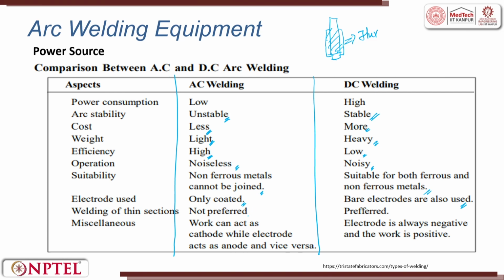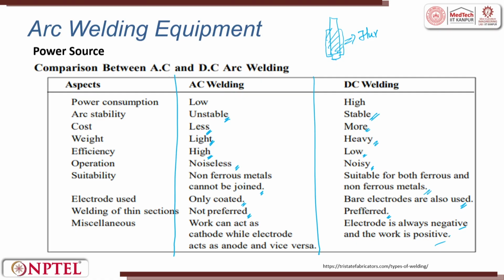Welding of thin sections is not preferred in AC, but here it is preferred, as you play with the current. Miscellaneous: the work can act as a cathode while the electrode acts as an anode, and vice versa. In AC it is possible, but in DC the electrode is always negative and the work is always positive, since there is no transition, no swing, no cycle change. Here you can do vice versa.